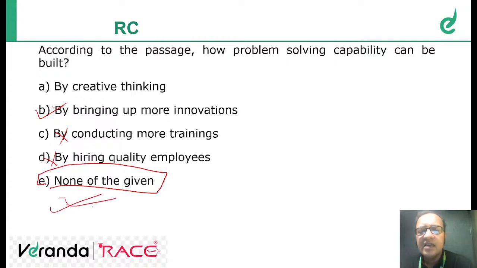Because it says problem solving capability can be built by taking the perspective of others. So conducting more trainings, bringing up more innovation by creative thinking, all are wrong. These all are wrong options. Okay, none of the given options.